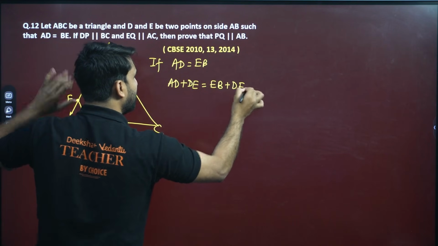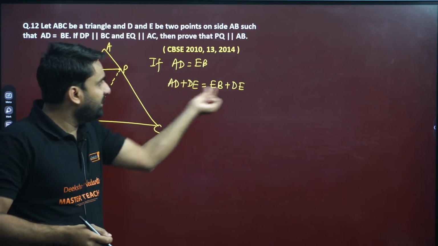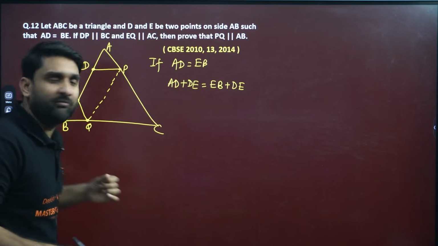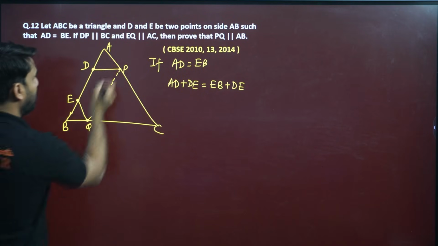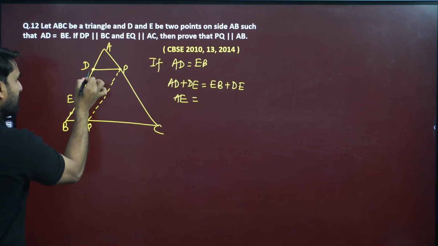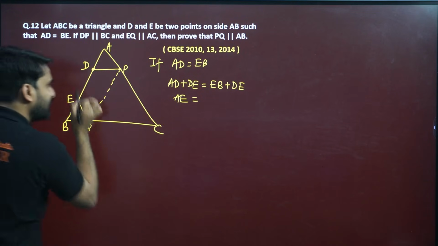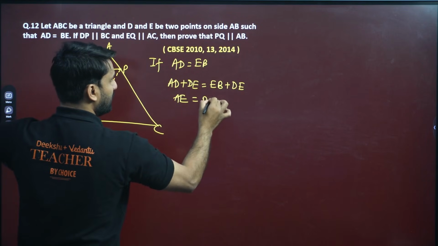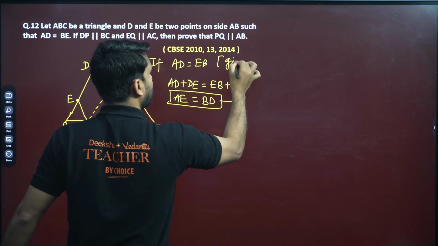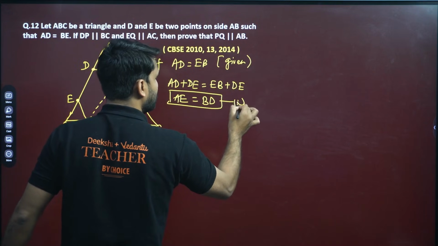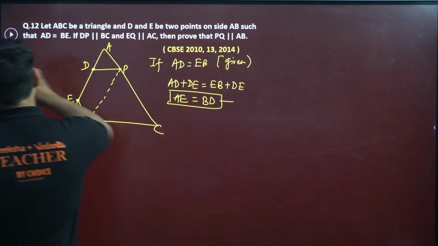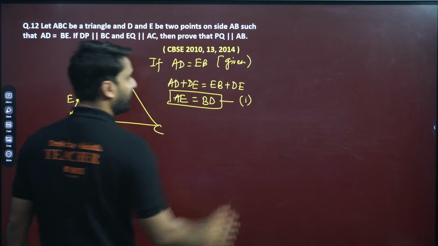You might be thinking, sir, why you are doing this? Just wait. AD plus DE will become AE, and EB plus DE has become equal to BD. Yes, my dear. And this is given. So call this first. It will be helping you a lot, my dear. Just wait for a little while.